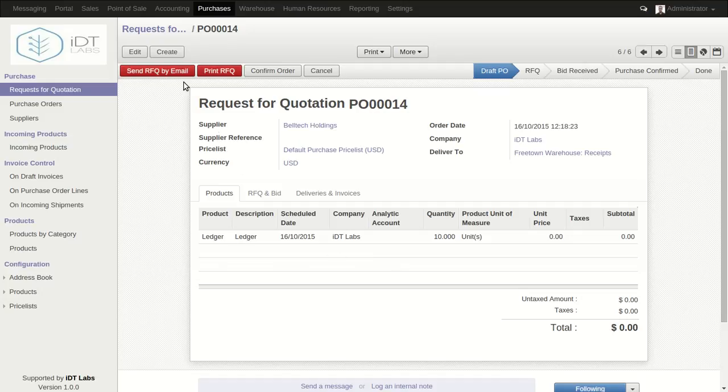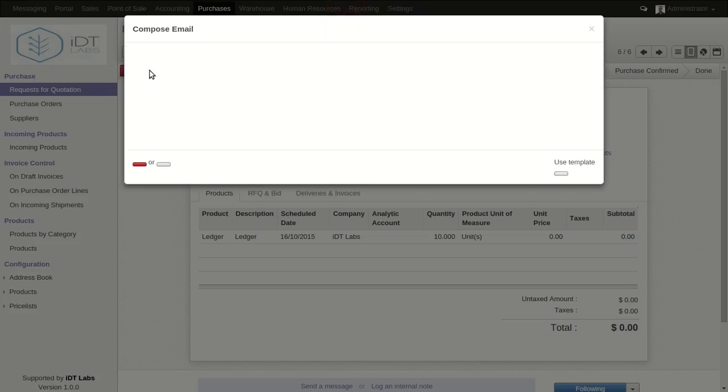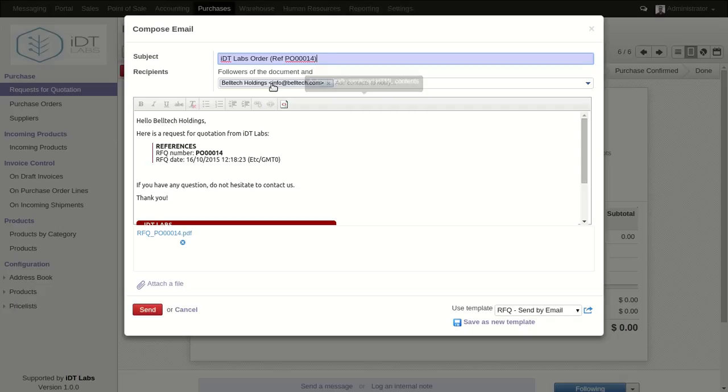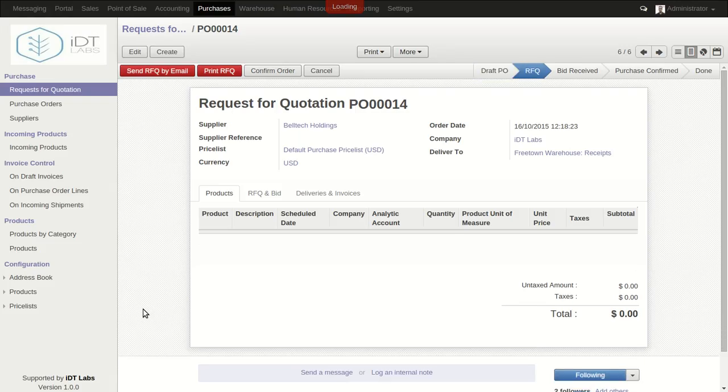Okay, we can create another request for quotation to a different supplier instead of Beltec Holding, say ICSSS Tech, and actually compare the price from the different suppliers to see which one we want. Okay, but in this case we're just creating this one and asking them the specifics of this particular product, including the price and so on. So we can send this request for quotation by email to this particular supplier. Okay, this is the message, and we click send.